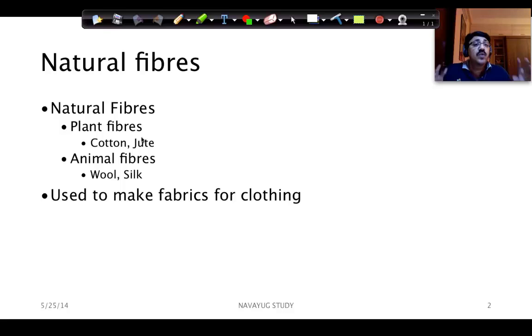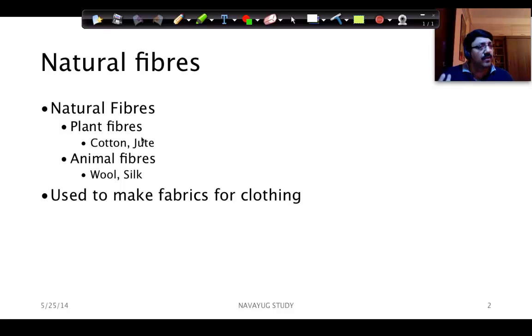Cotton was one of the greatest products, just like spices and metals, in which India was rich, and we knew how to create cotton threads and send them to different parts of the world. Cotton is a very important and premium product which India has, and that's why if you look at our general dressing style across India, we actually use cotton quite a lot. So cotton is a natural fiber which comes from plants.